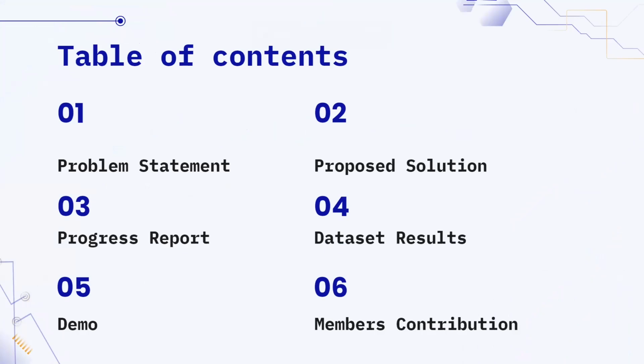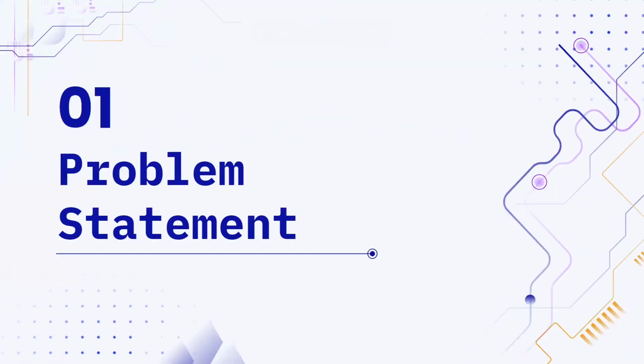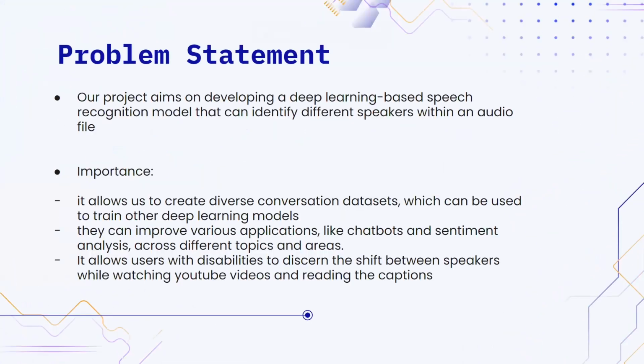First, we're going to introduce our problem statement. We're going to talk about the proposed solution. We're going to discuss our progress so far, both in the architecture and on the dataset. We're going to show you a demo of our project, and we're going to be talking about the individual member contribution. So for our problem statement, our project aims at developing a deep learning-based speech recognition model that can identify